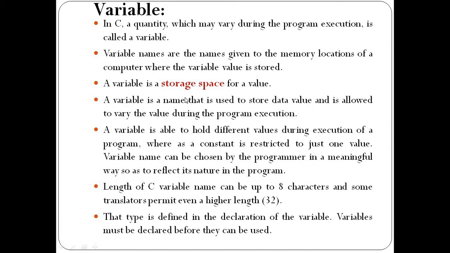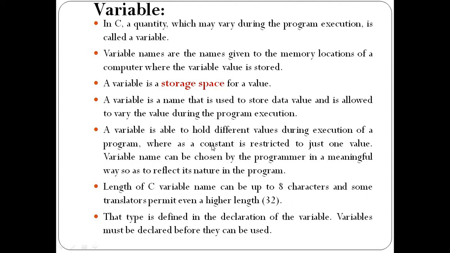A single variable can be used to store a data value and it can vary during program execution. It means we cannot perform the addition on the same numbers every time, right? We can take other numbers for addition of two numbers. Sometimes we can take 7, 10, 15, 16, anything. So a single variable can store multiple values during program execution. A variable is able to hold different values during execution of a program, whereas a constant is restricted to just one value. So what is a constant?